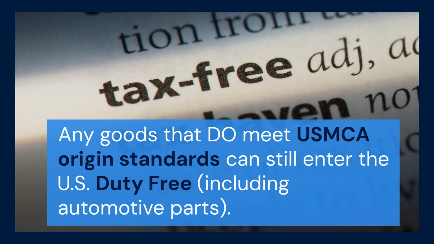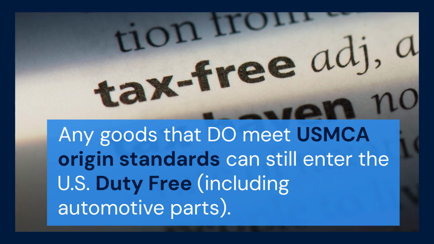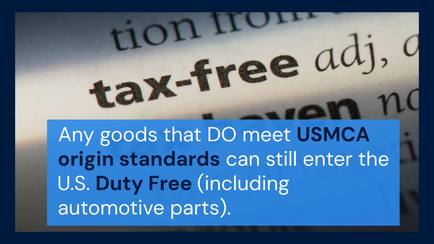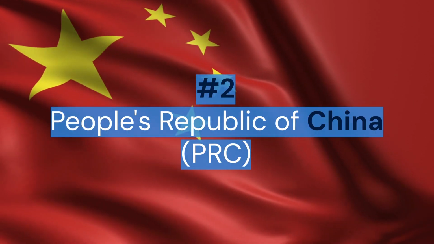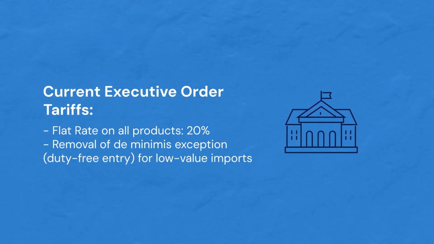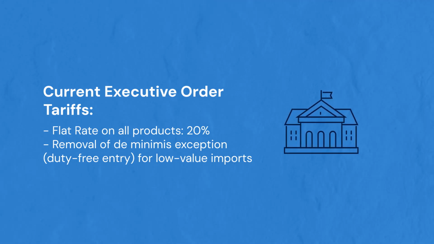There is an upside, however. Any goods that do meet USMCA origin standards can still enter the U.S. duty-free, including automotive parts. Percentage-wise, this includes about 38% of the products that typically enter from Canada and 50% of the products imported from Mexico. A second series of executive orders applied a country-specific tariff on China. Currently, the flat rate is at 20%, and the order also requires this to be applied to low-value shipments, which have entered duty-free under de minimis provisions in the past.